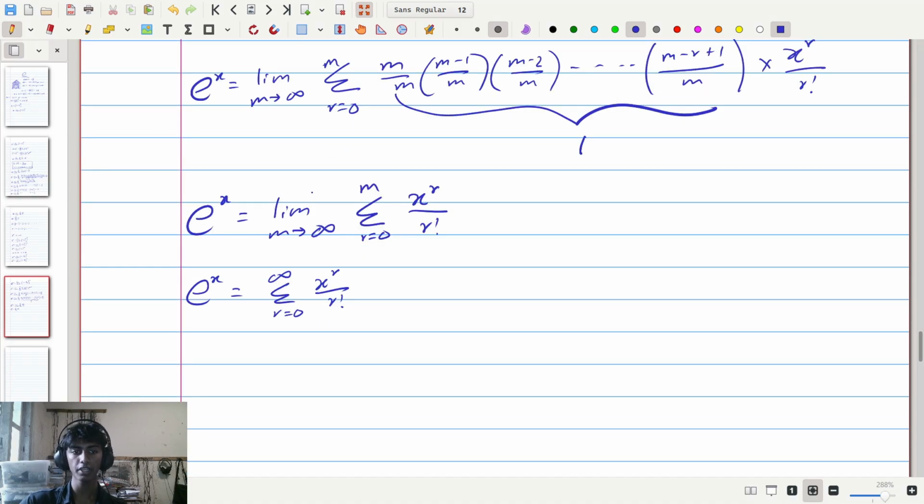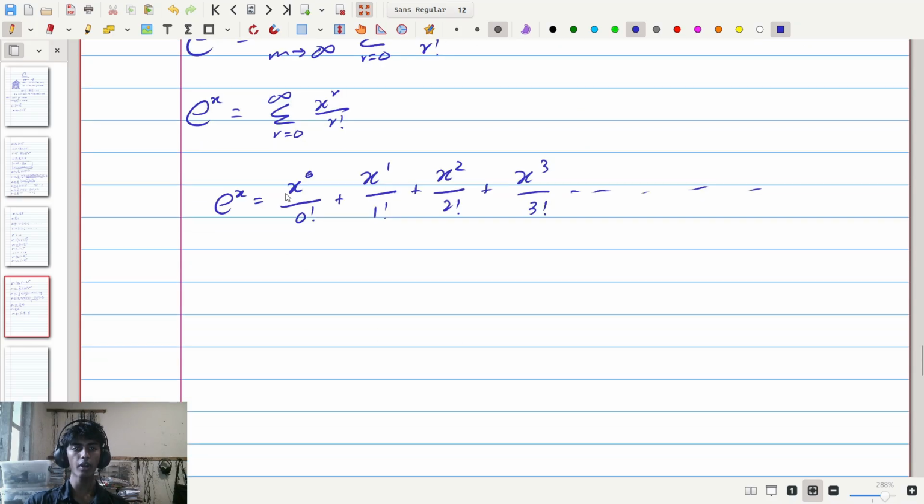So what this means is we need to do e to the x as x to the power of r. First r is going to be equal to 0, so x to the power of 0 divided by 0 factorial, plus the next value of r is going to be 1, so x to the 1 divided by 1 factorial, plus the next value of r is going to be 2, so x squared divided by 2 factorial. The next value is going to be 3, so x cubed divided by 3 factorial, dot dot dot all the way down. We are also going to make this x to the 0 become 1.